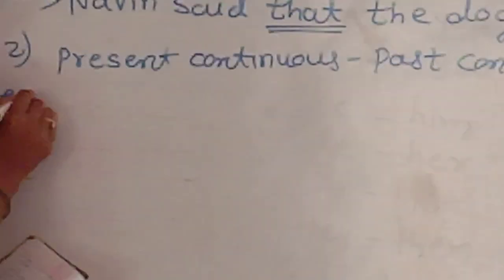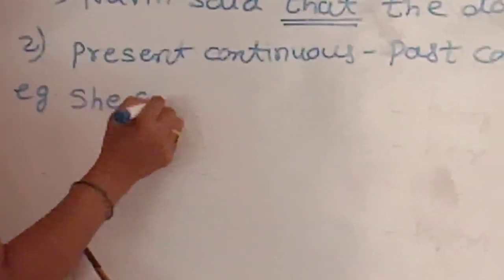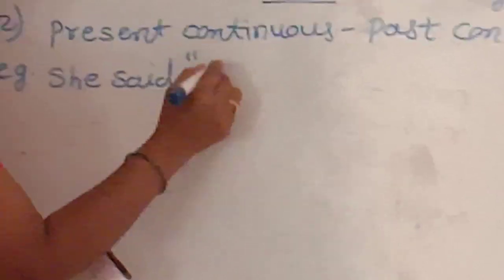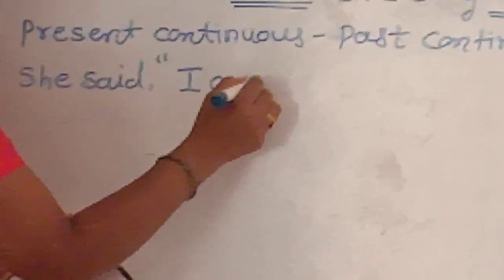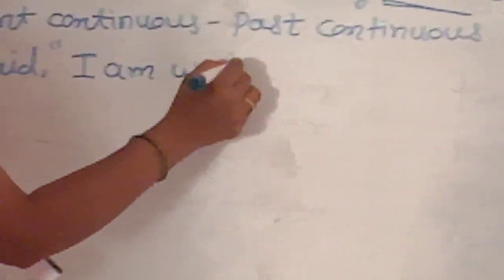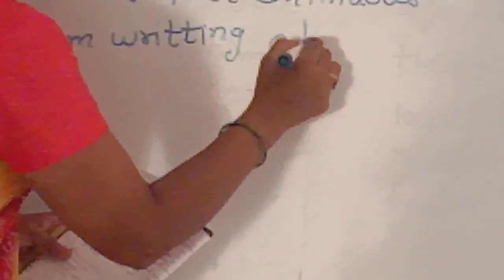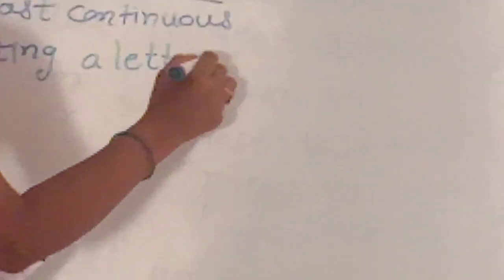Here is an example. She said, I am writing a letter.